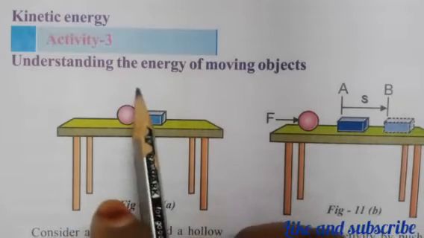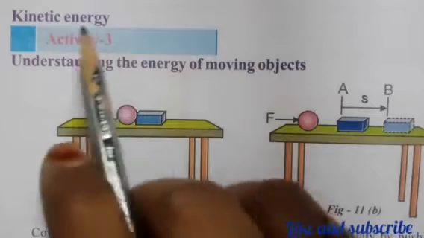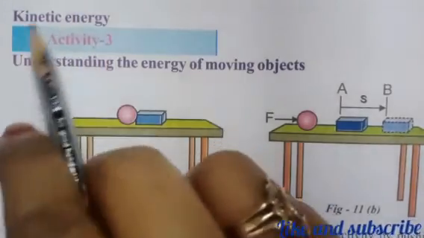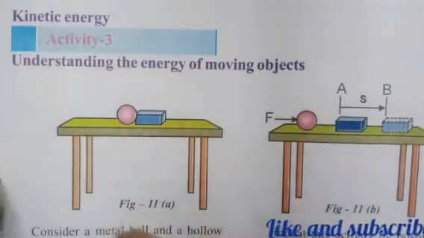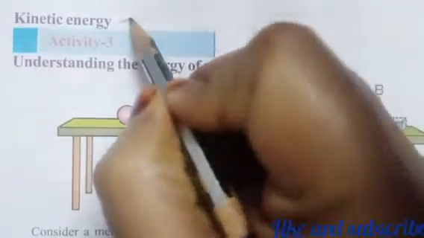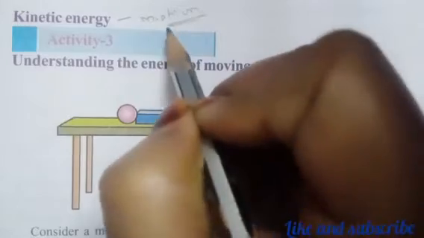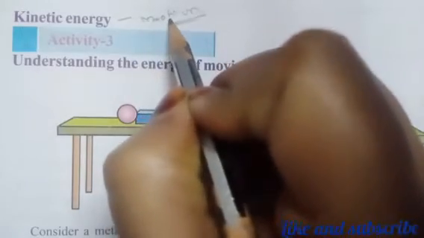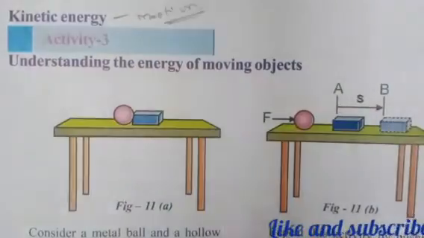Okay, let us understand the energy of moving objects. Kinetic energy is nothing but the energy when the object is moving, right? Kinetic means when the object is in motion, you can see the energy. The energy which we can see during the motion is nothing but kinetic energy.